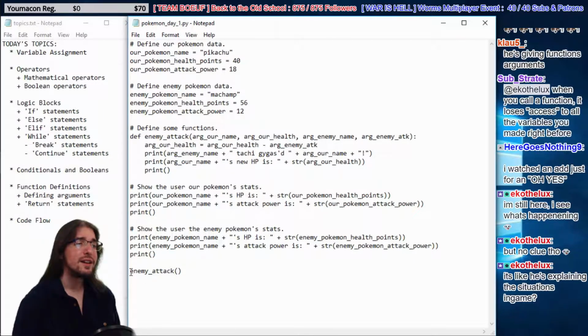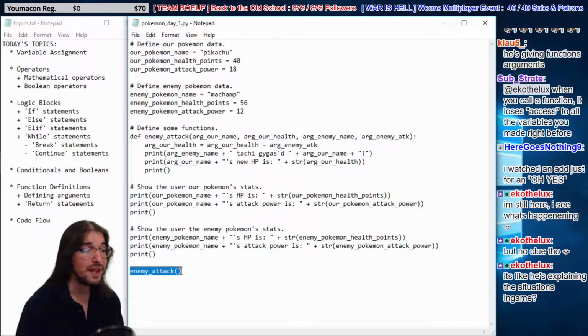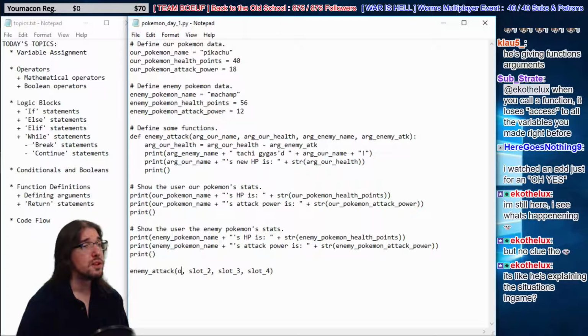So this function cannot do its job without arguments, without some data being fed to it. You've got to feed some data in there. Think of it as slots, right? We're going to call this slot 1, slot 2, slot 3, and slot 4. They're comma-separated slots. The first slot needs our name. Well, we have that data, so we're going to give it our Pokemon name. In the first slot, we give this thing our Pokemon name. The second slot needs our health. So let's feed it.